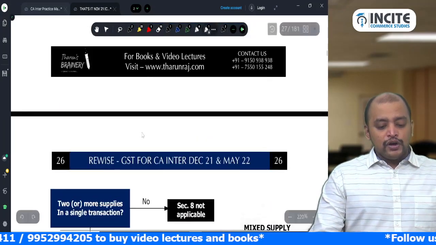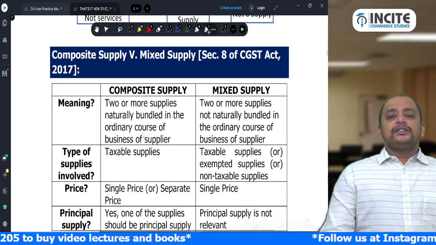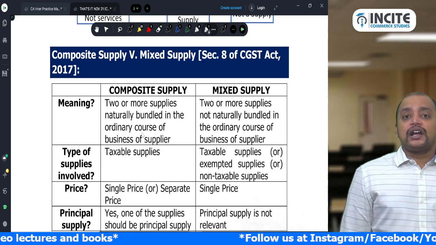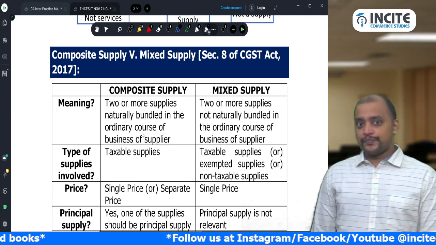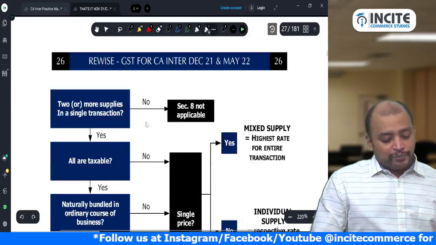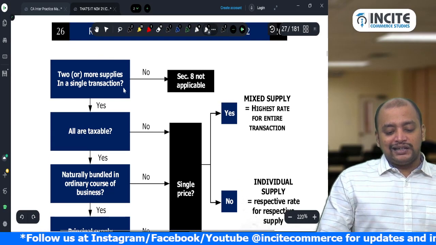Now we have composite supply versus mixed supply. First listen, composite supply versus mixed supply will come into the picture when there are two or more supplies in a single transaction. First we will try to understand the flow chart we need to apply. So see the next page. Two or more supplies in a single transaction.